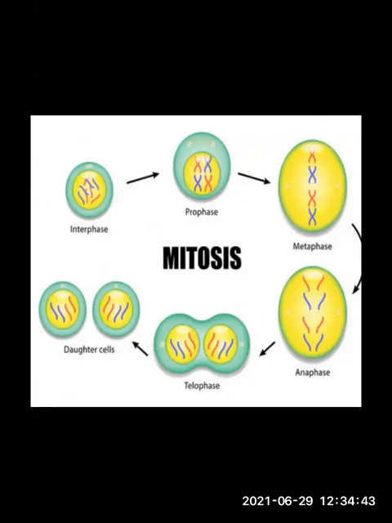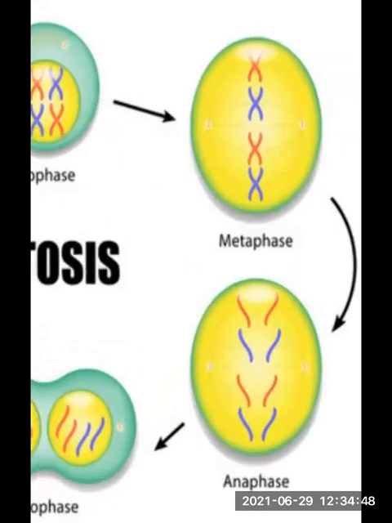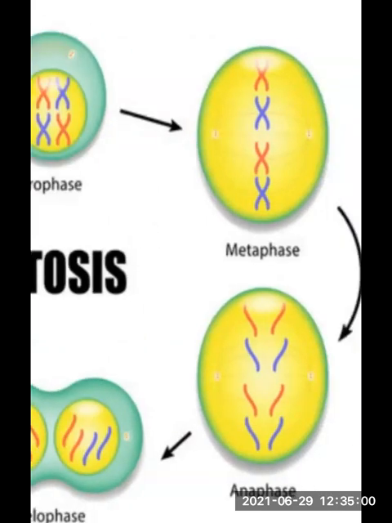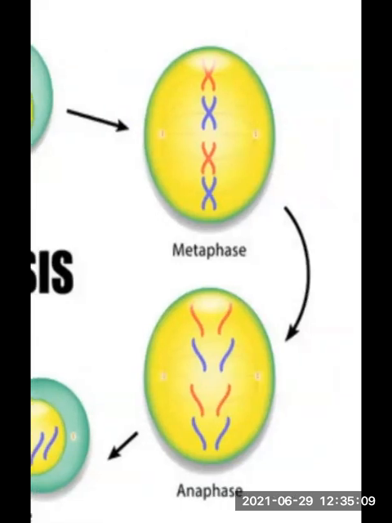Then comes the metaphase. After prophase, what comes? The next diagram you can see over here. Metaphase. Look at metaphase, how it is. The nuclear membrane completely disappears now. Can you see any nuclear membrane, the green colored structure? Can you see, students? No. Only the yellow color you can see. What has disappeared now in metaphase? Nuclear membrane, very good. The nuclear membrane has disappeared.